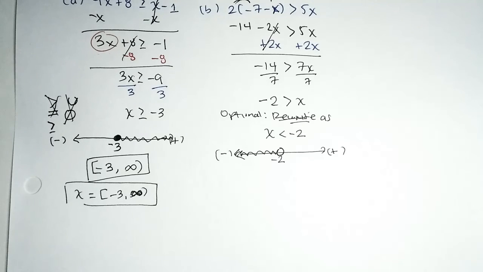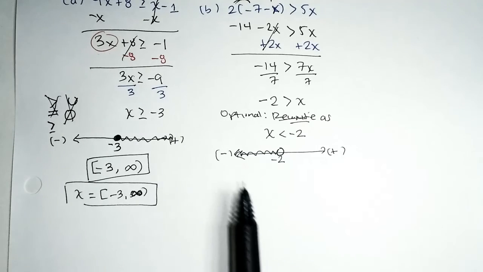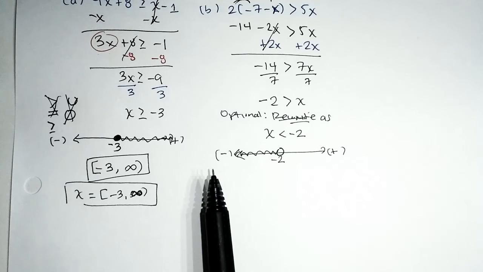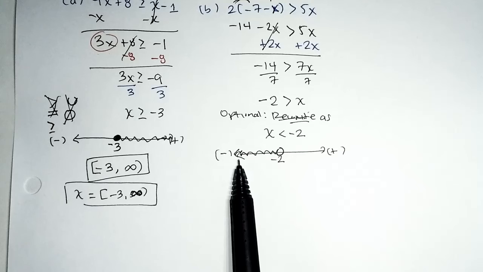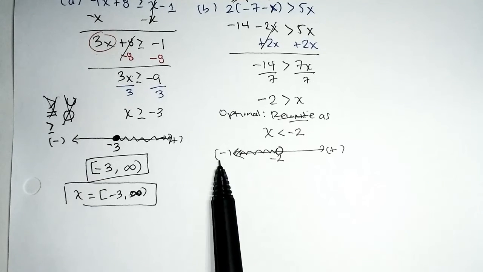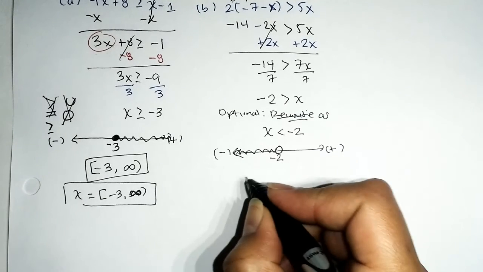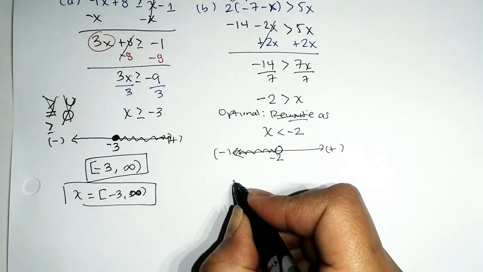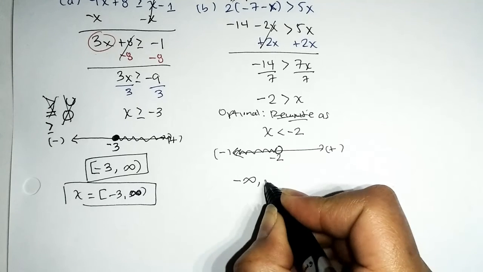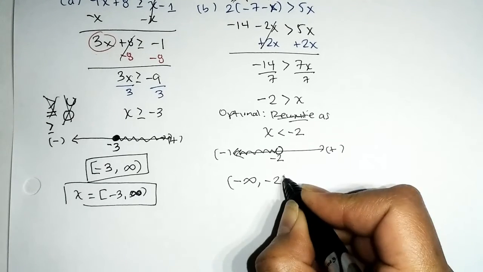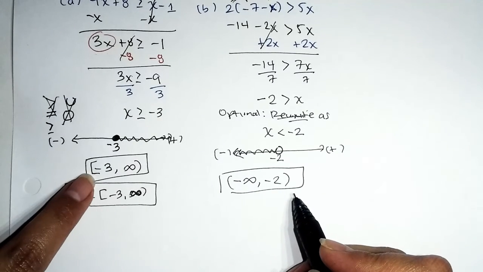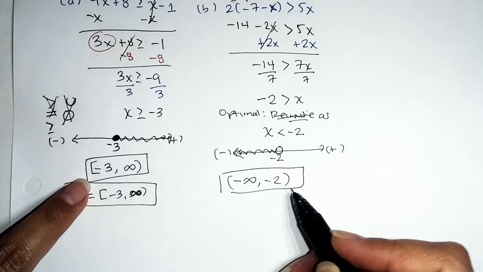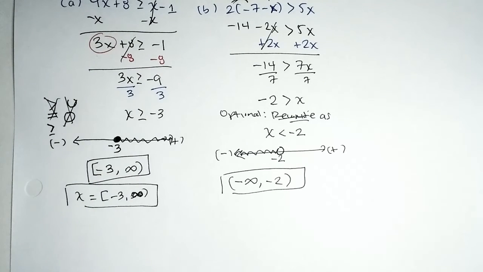So now with confidence, although I don't have to graph the solution set, let's go ahead, write the answer in interval notation. So remember, interval notation goes from left to right. We want to tell the reader we start here and end there. So we start here, which is not an actual number, but we're coming from the negative side. So we have that the solution set is given by the interval from negative infinity to negative 2, where negative 2 is excluded. So remember, brackets if you're in, parentheses if you're out.